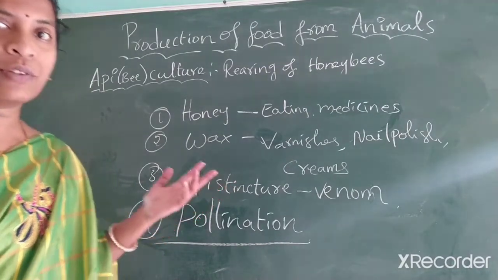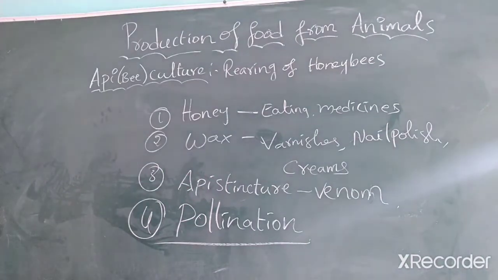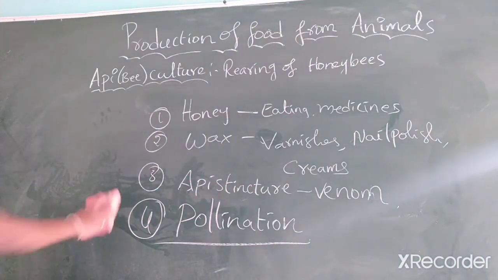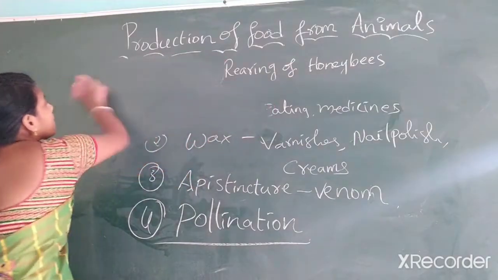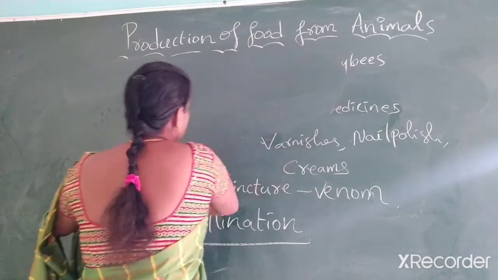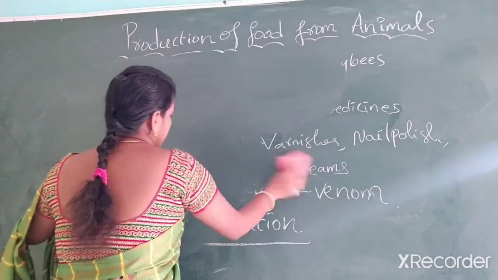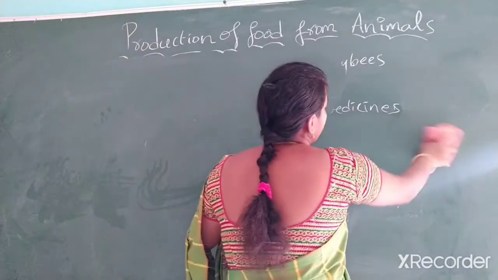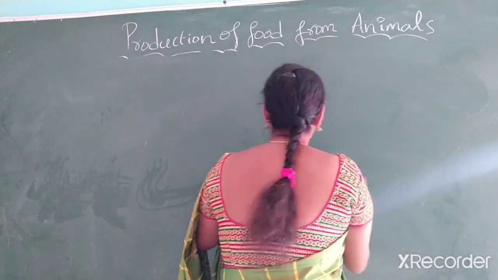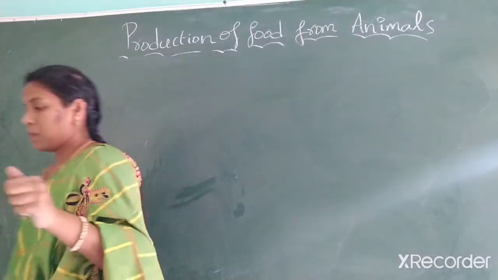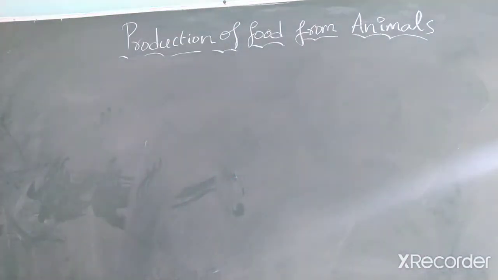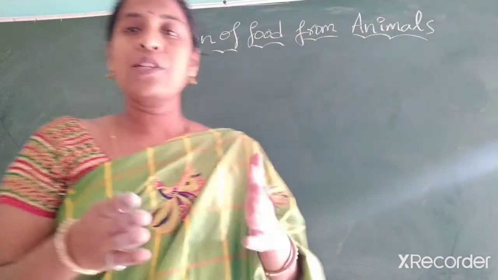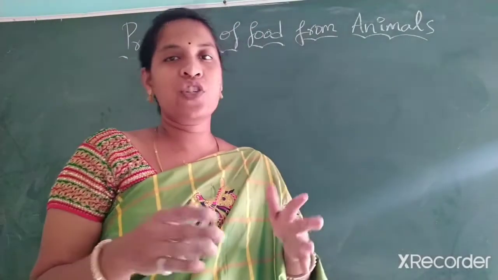Okay? Now we look at how they are reared. Actually, honeybees are reared in artificial chambers.